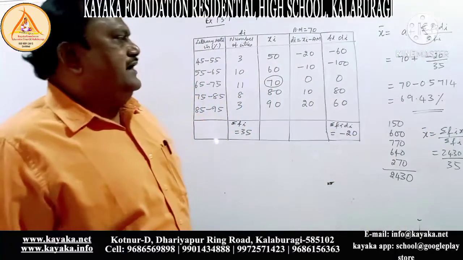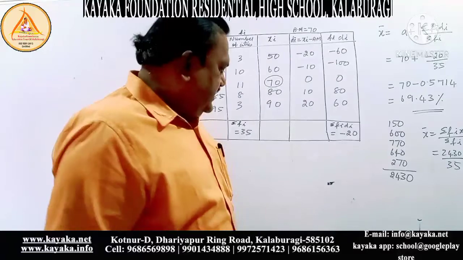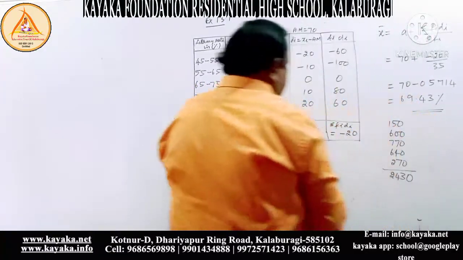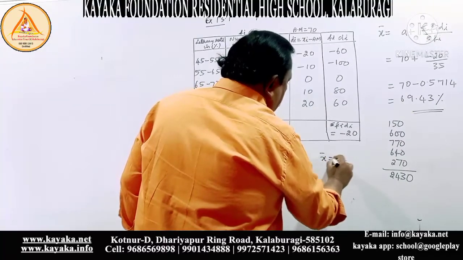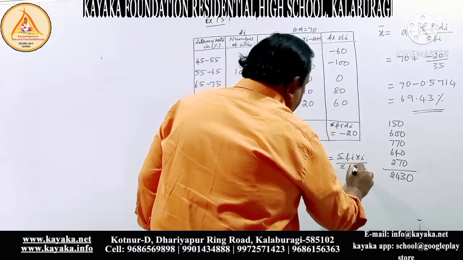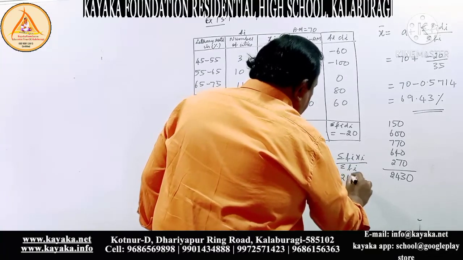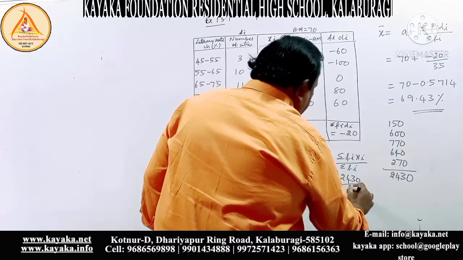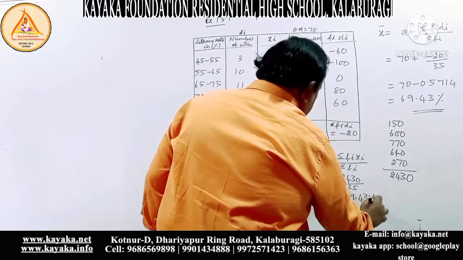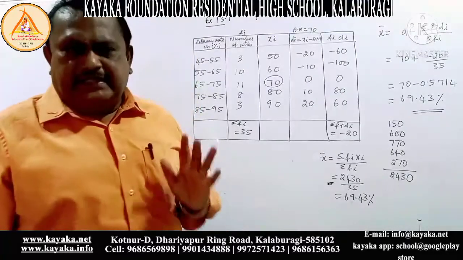Otherwise, I'll write it here, sometimes you will not be able to see that. X bar will be equal to sigma Fi xi divided by sigma Fi. You will get 2430 divided by 35. Then also you will get 69.43%.